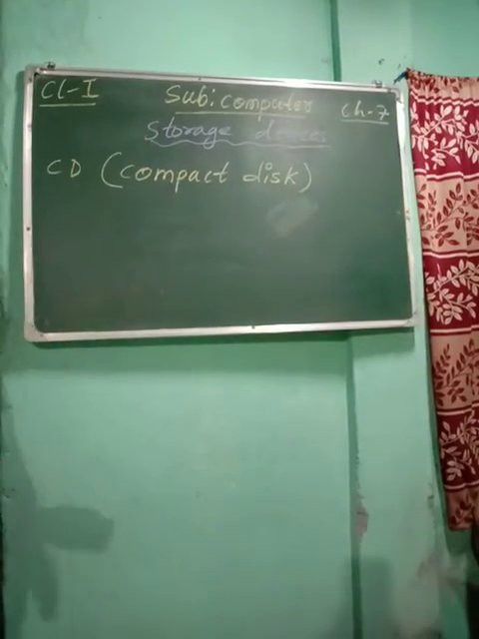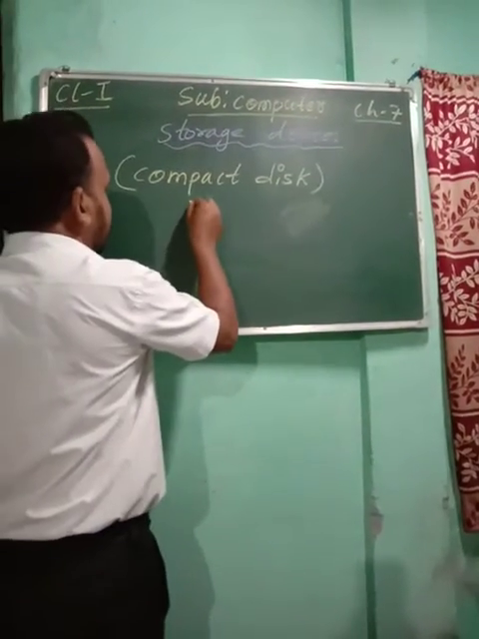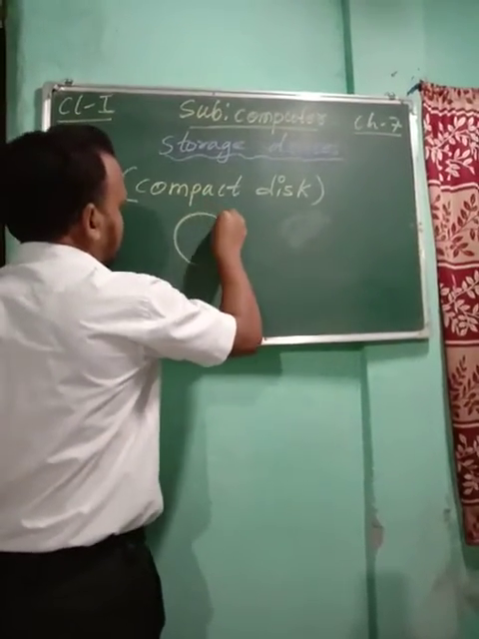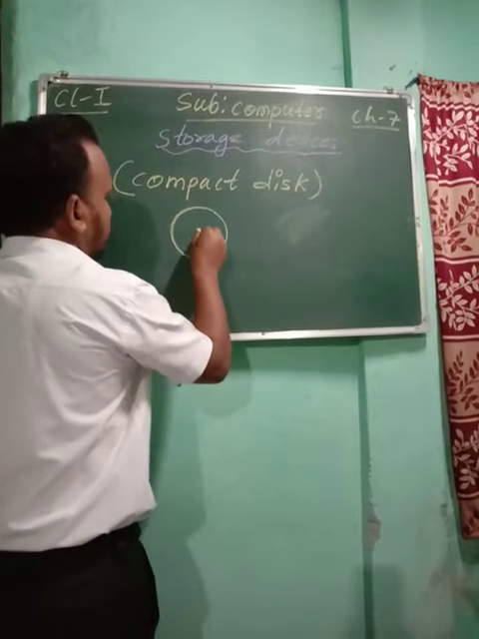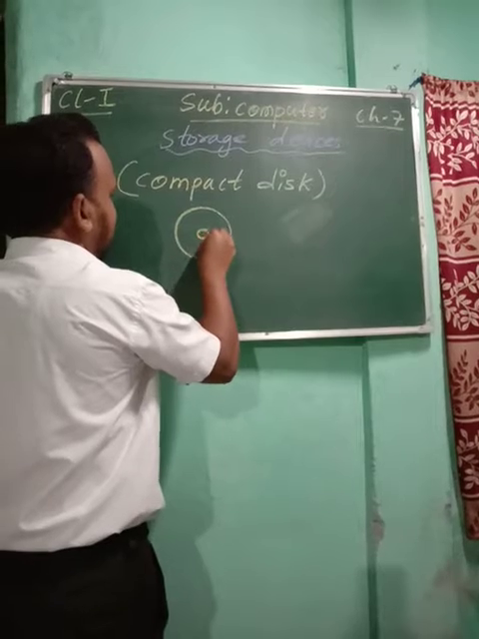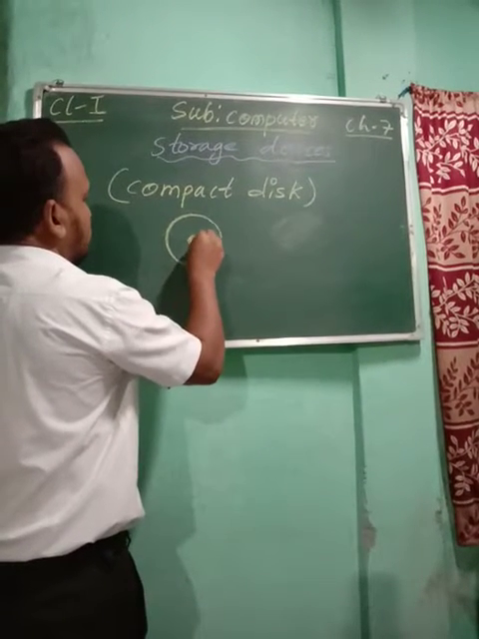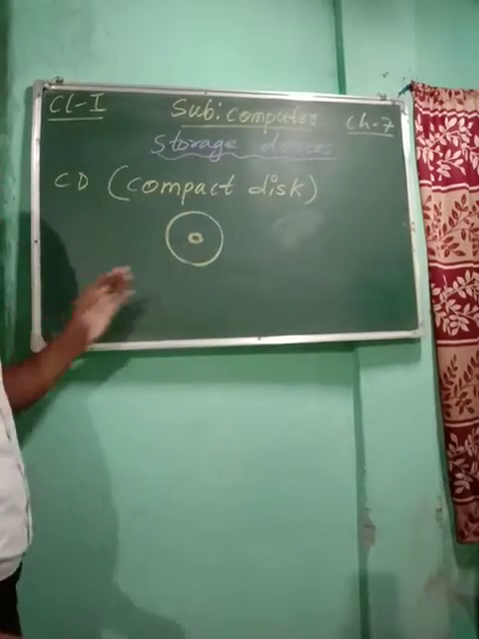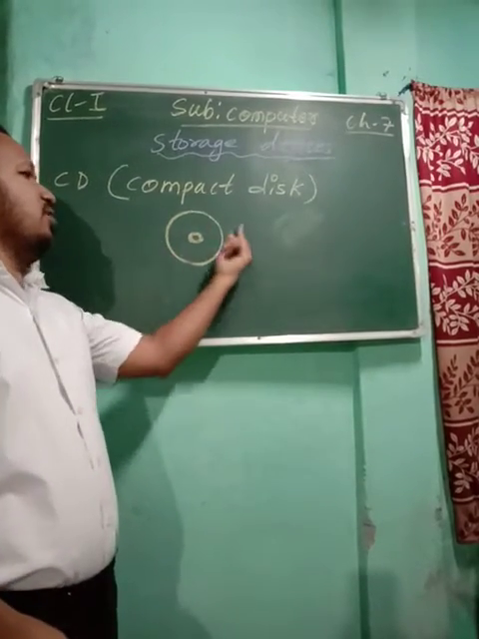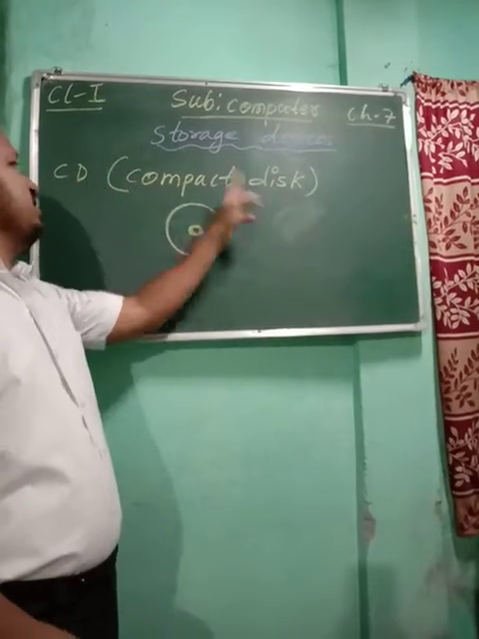Okay, so CD full form is compact disc, and many of you might have seen CDs, children. CD is always circular, in round shape. C means compact, D means disc.